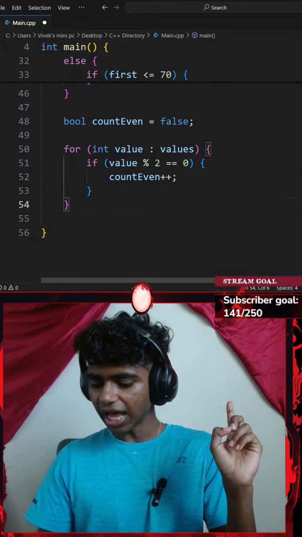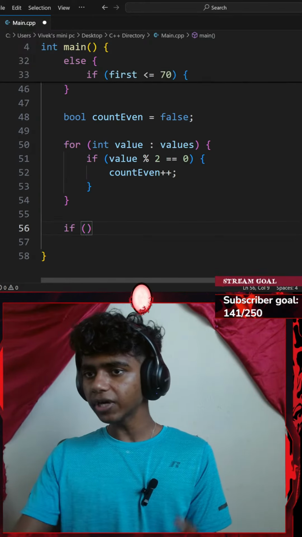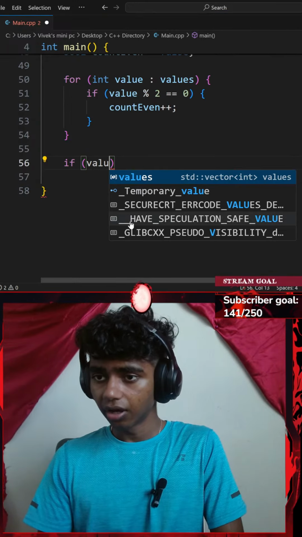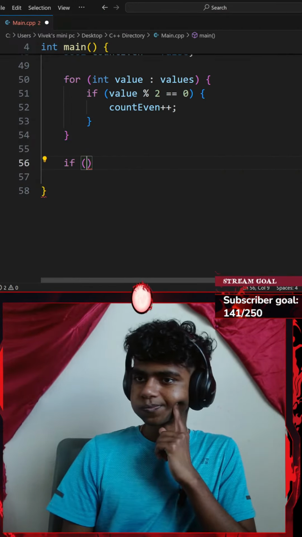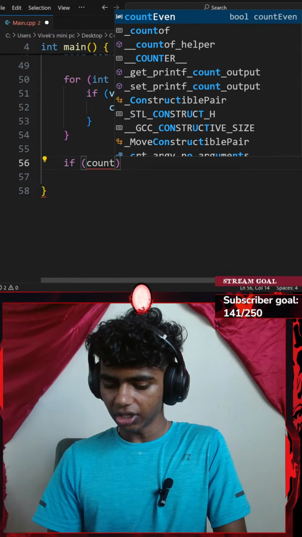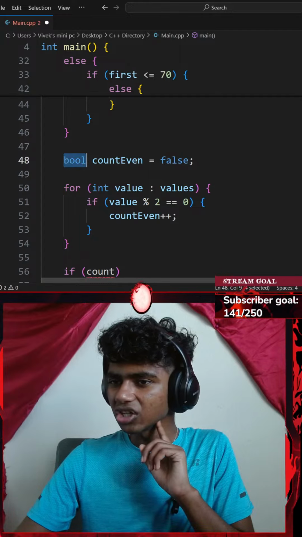And then outside of my for loop, I'm going to be going with an if statement again. So if a pair of parentheses, let's say if my count even, actually this is going to be an integer.